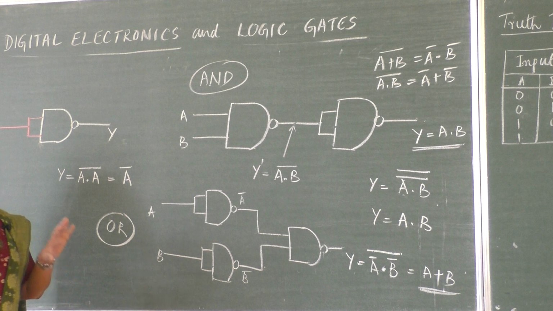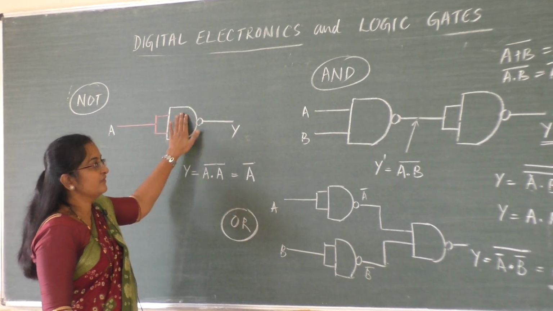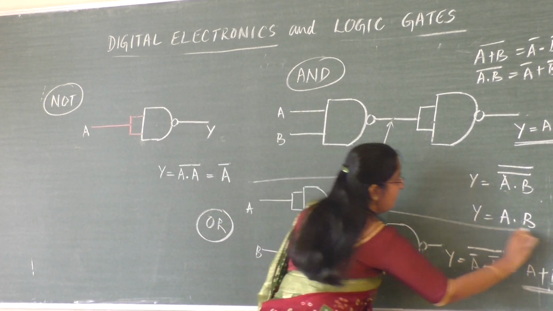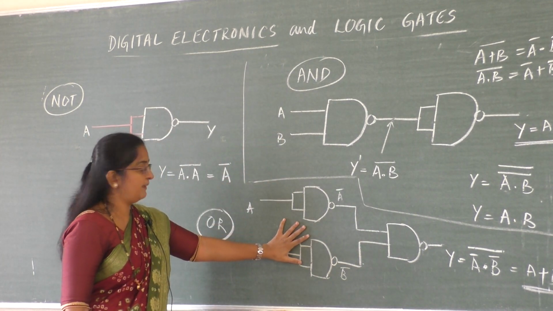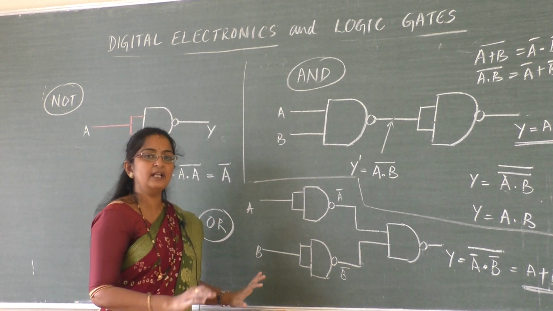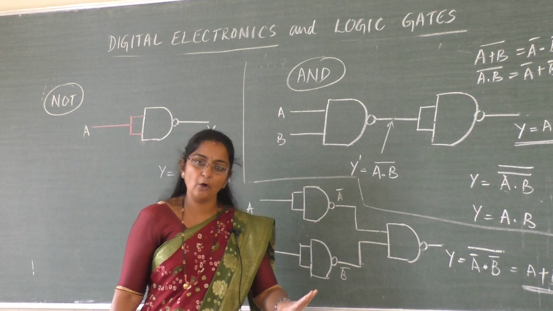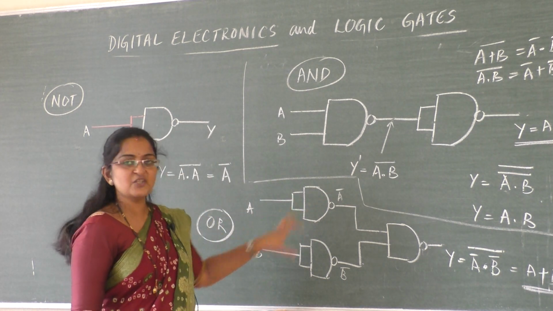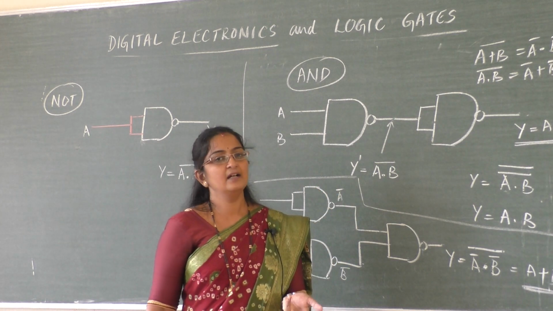So students, using NAND gate, we got the NOT gate, we got the independent AND gate, and like that we got the independent OR gate. Like this only, using NOR gate, we can get the NOT gate, OR gate and AND gate. Because of this nature, they are called universal gates.